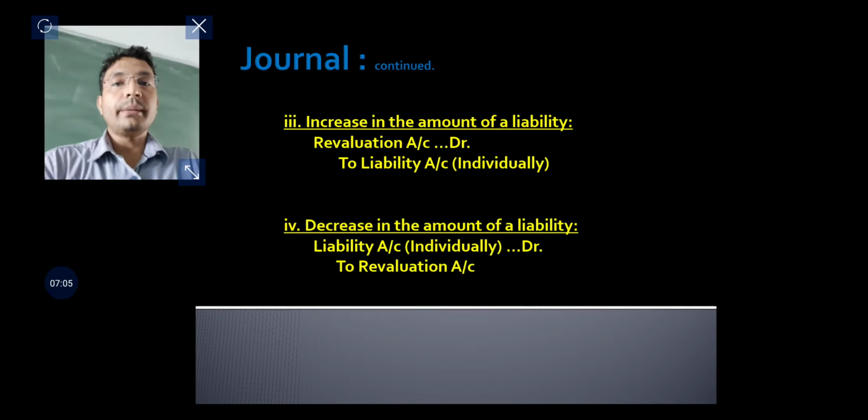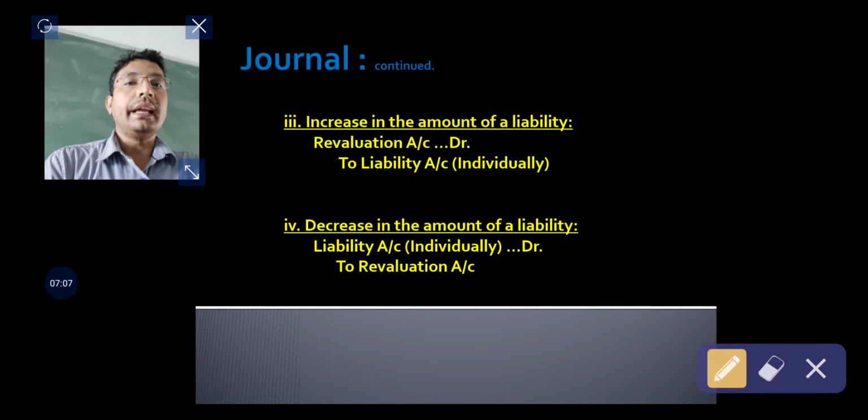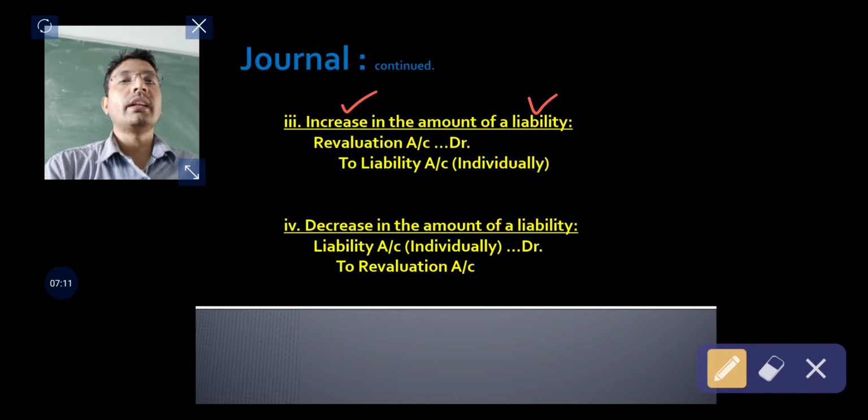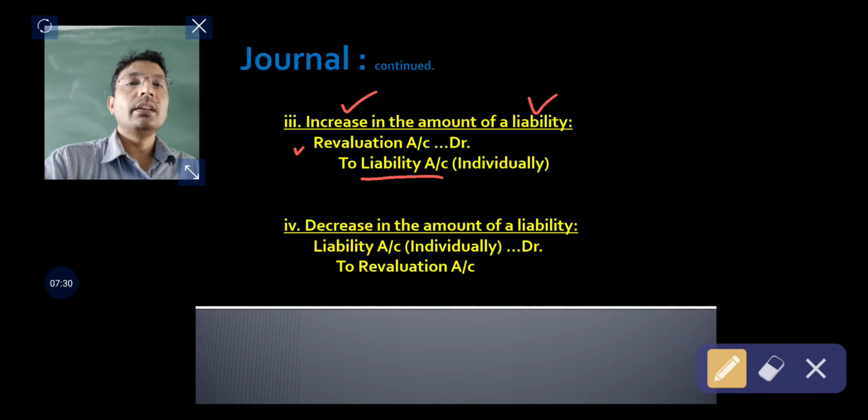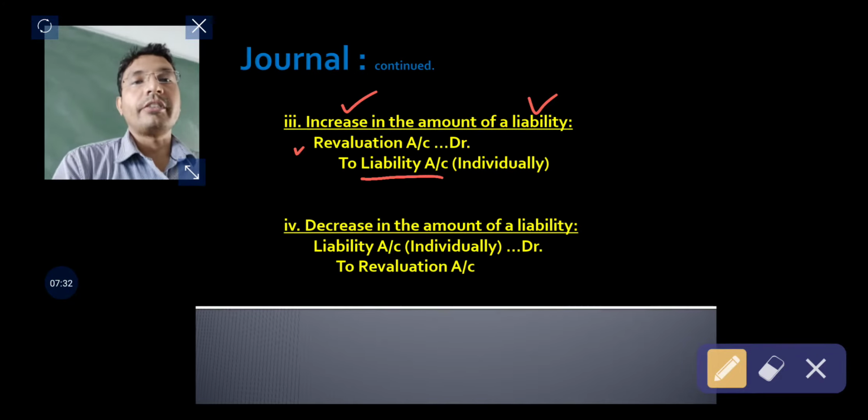Now come to the liability side. Whenever a liability is increased, then in order to increase a particular liability account, that particular liability will have to be credited. And at the same time, an increase in a liability is nothing but a loss for the firm. Therefore, such loss has been debited to a temporarily opened nominal account called revaluation account.